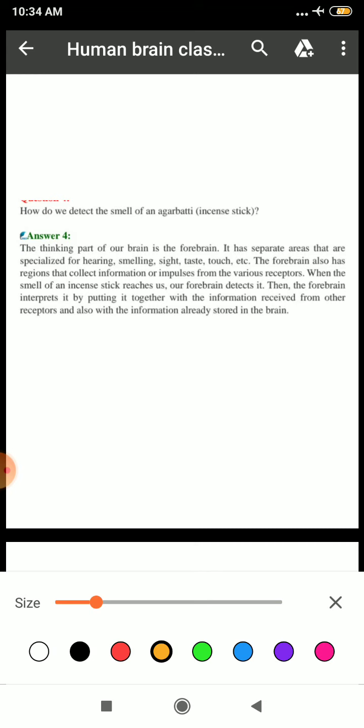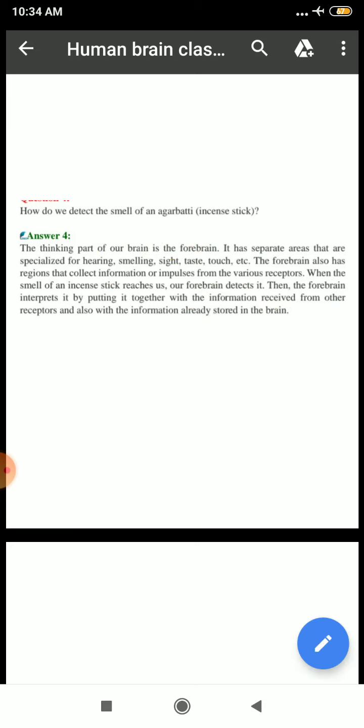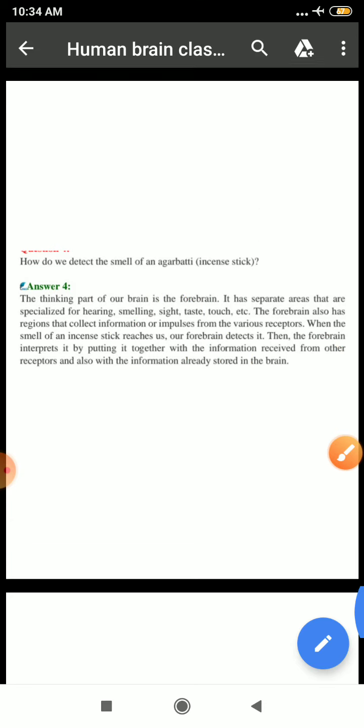The thinking part of the brain is the forebrain. We all know this, and it has separate areas that are specialized for hearing, smelling, sight, taste and touch. The forebrain also has regions that collect information or impulses from various receptors. All the information from various receptors is received by your forebrain only. When the smell of an incense stick reaches our forebrain, it is detected. Then the forebrain interprets it by putting it together with the information received from other receptors and also with the information already stored in the brain. Clear?